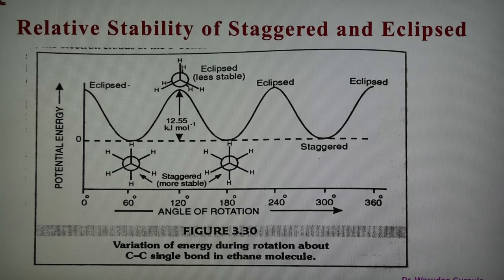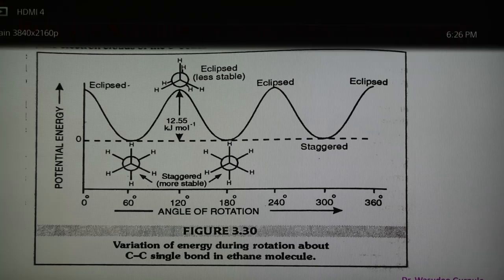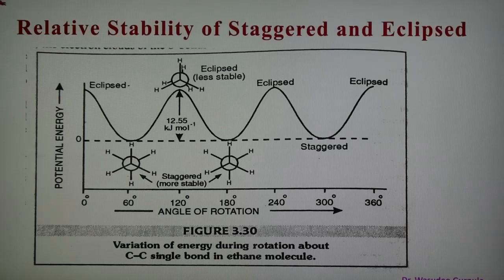So in the case of ethane, there are mainly two types of arrangement, or rotational isomers or conformations: staggered and eclipse.